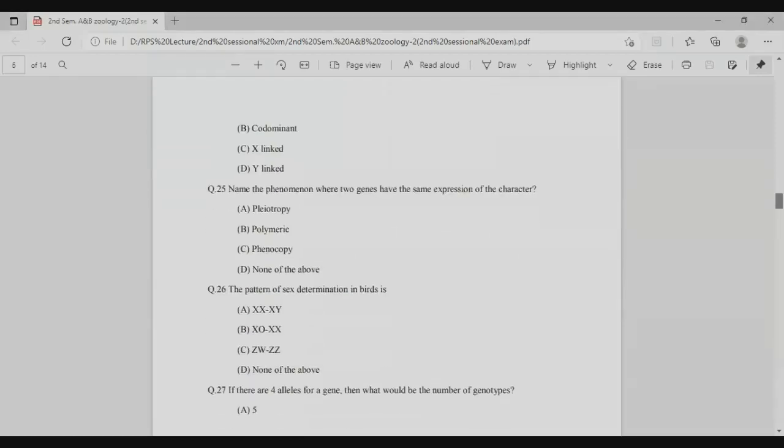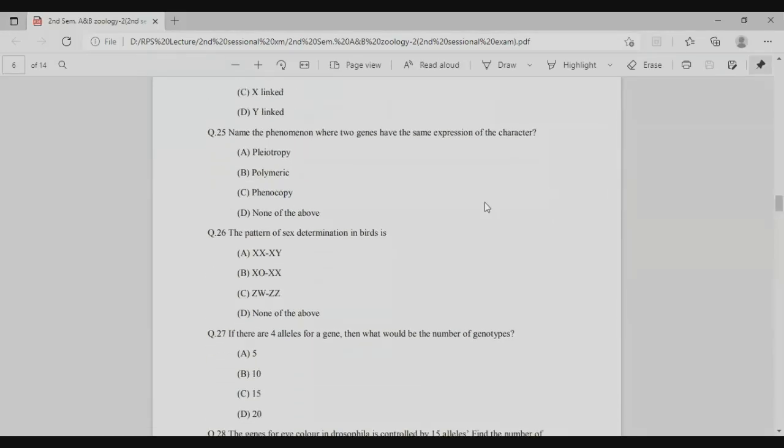Next question is 25. Name the phenomenon where two genes have the same expression of the character. This phenomenon is known as the pleiotropy effect, where the two genes express only a single character, right? So right answer is the A option. Next is question number 26. The pattern of sex determination in birds is the ZW, ZZ type.